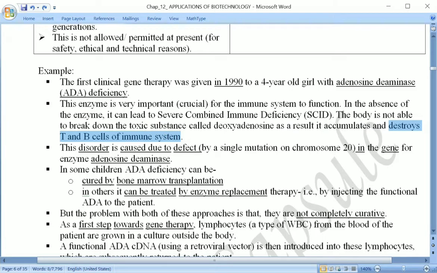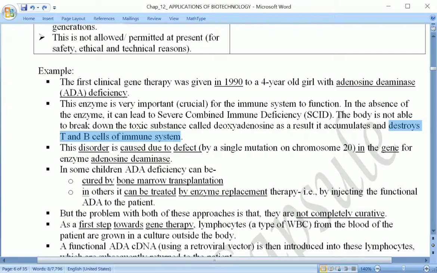If T cells and B cells are destroyed, the immune system of the person is affected. And this disorder is caused due to a defective gene.